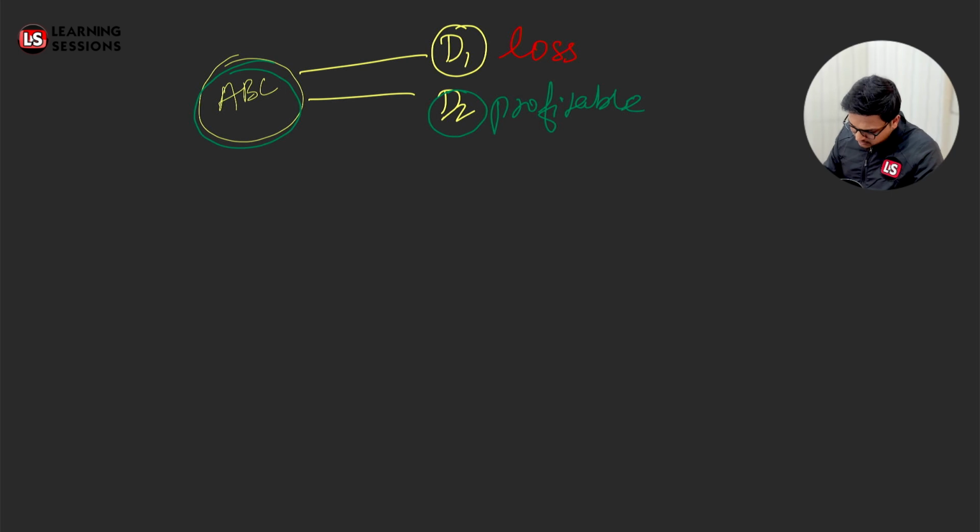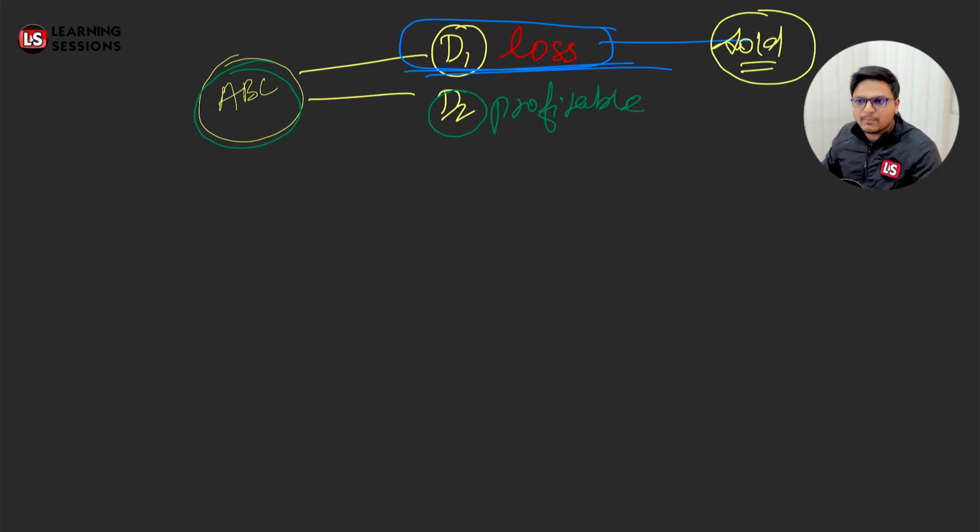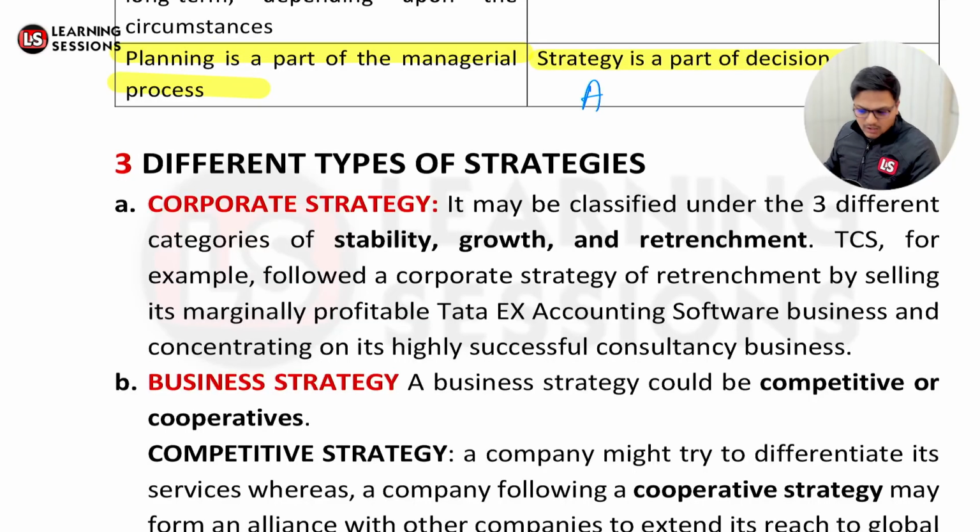Let's say the ABC business has different departments, D1 and D2. Now D1 was showing signs of loss, and D2 was profitable. The company ABC decided that they won't go for loss making, and they sold that particular department. That's related to corporate strategy. Getting my point?